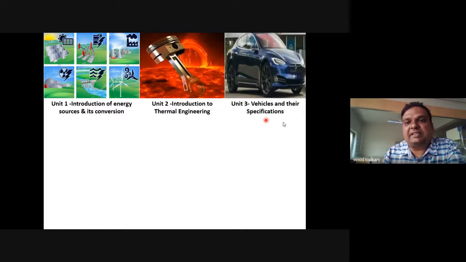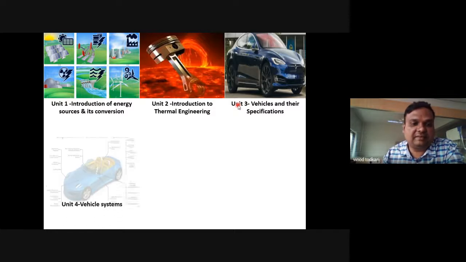Now, see, unit number 3 is different vehicles and their specifications. So as I have told you, after studying unit number 3, you will be in a position to note down different specifications of the vehicles. So you will be in a position to compare different vehicles, right?